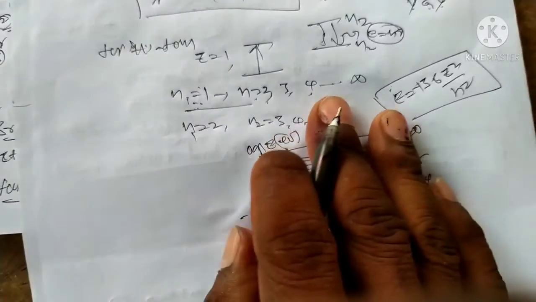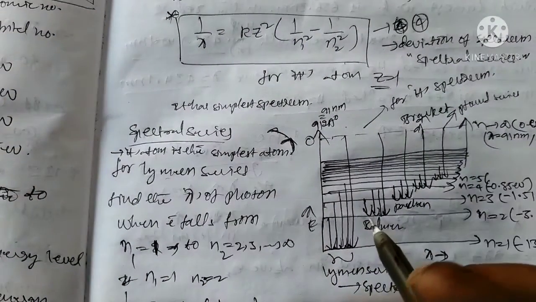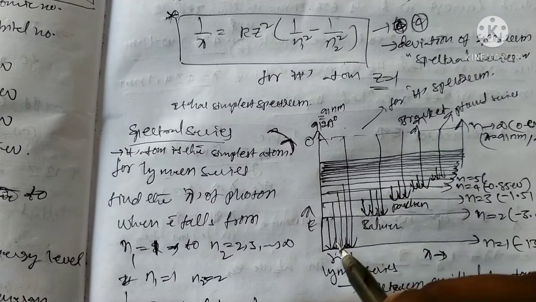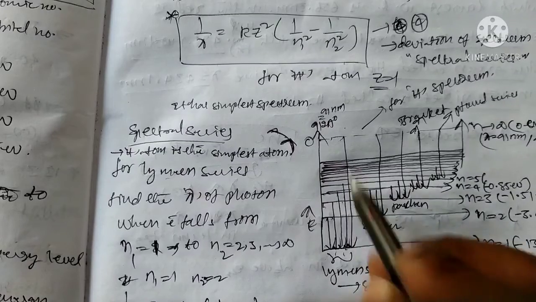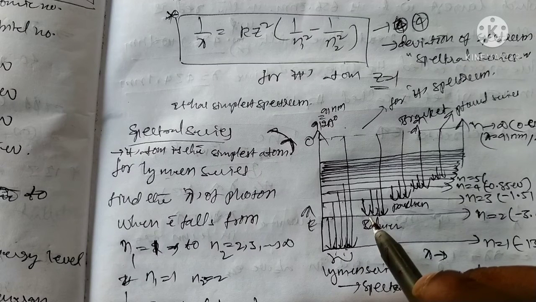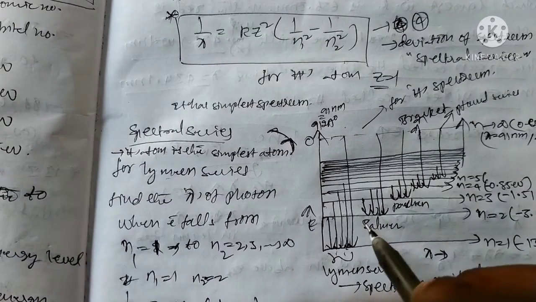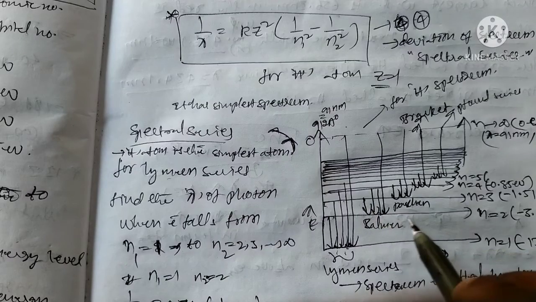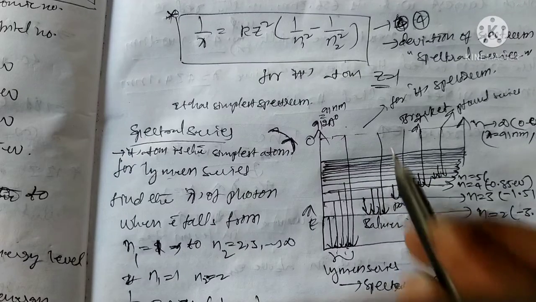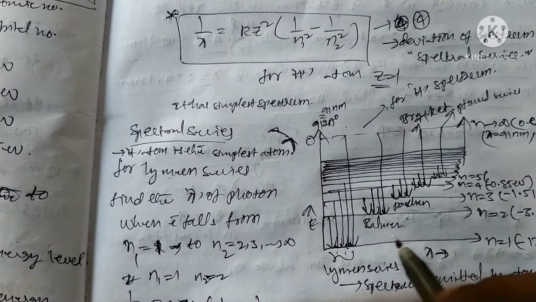In the case of transitions from n2 to n1, n3 to n1, n4 to n1, n5 to n1, up to infinity, we get the spectrum called the Lyman series. And also transitions to n is equal to 2: 3 to 2, 4 to 2, 5 to 2, 6 to 2, up to infinity. This is the Balmer series.